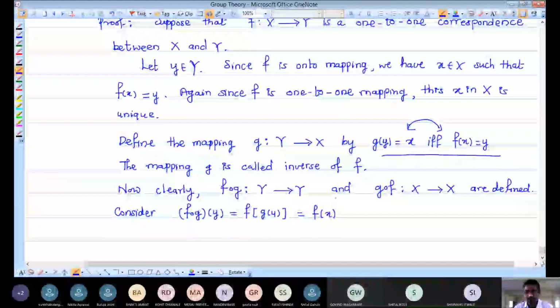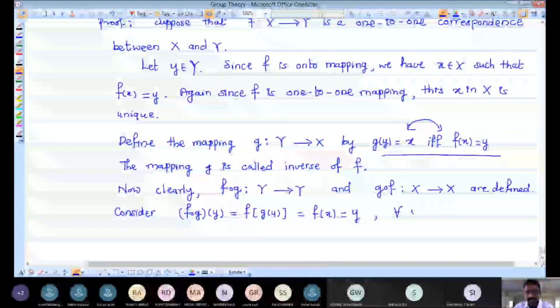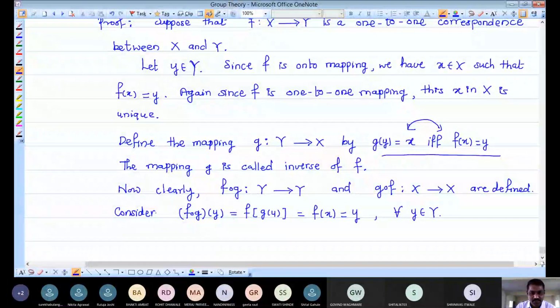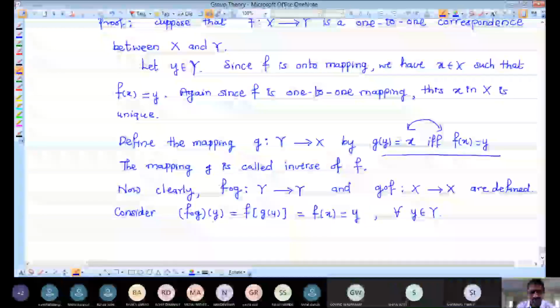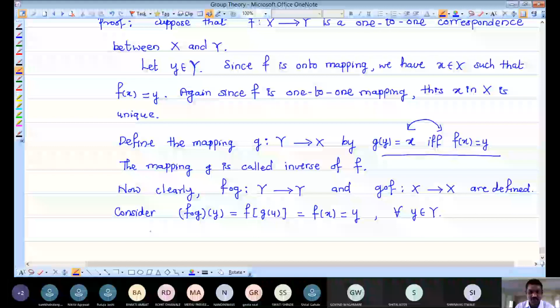And then what is F of x? Image of x under F is nothing but y. And y we have taken arbitrarily. So for small y belonging to capital Y, the image of that arbitrary y, or each and every y from capital Y, under this mapping is nothing but itself. That means you can say F composition G is nothing but the identity mapping on Y.